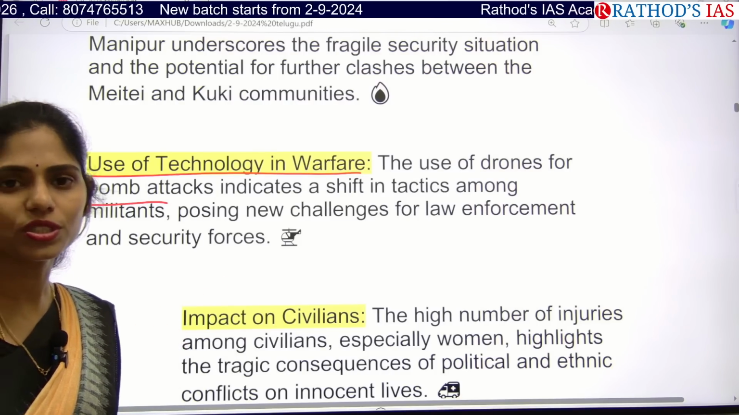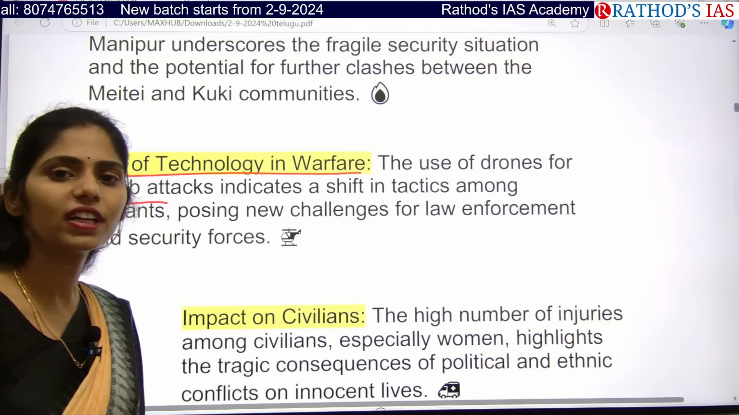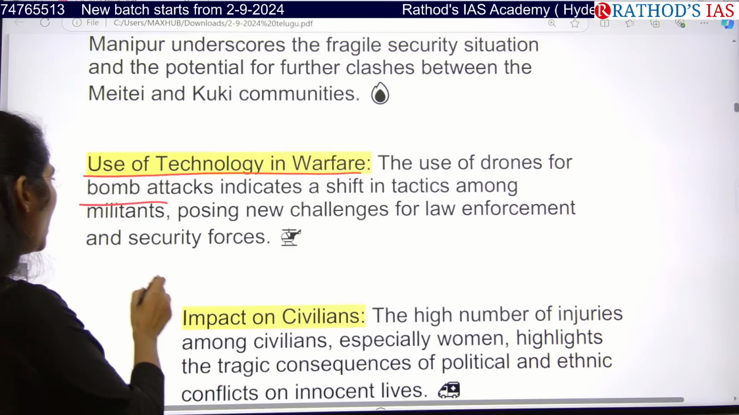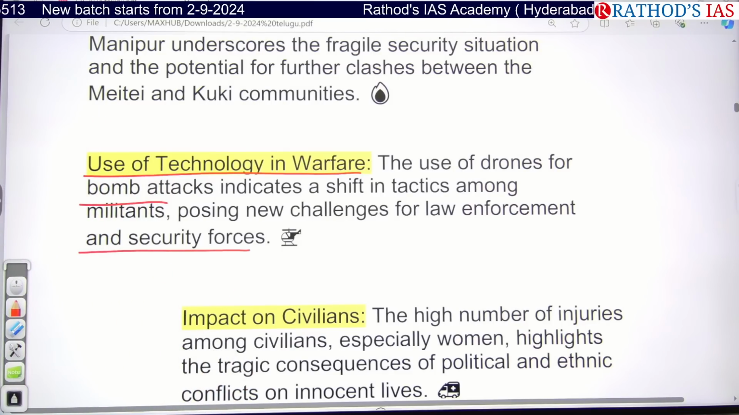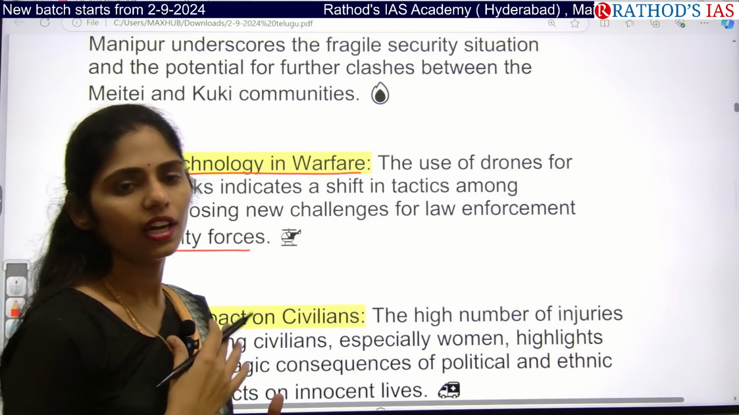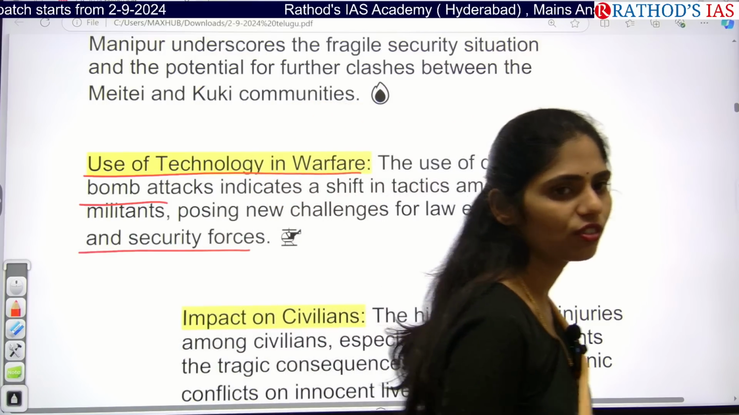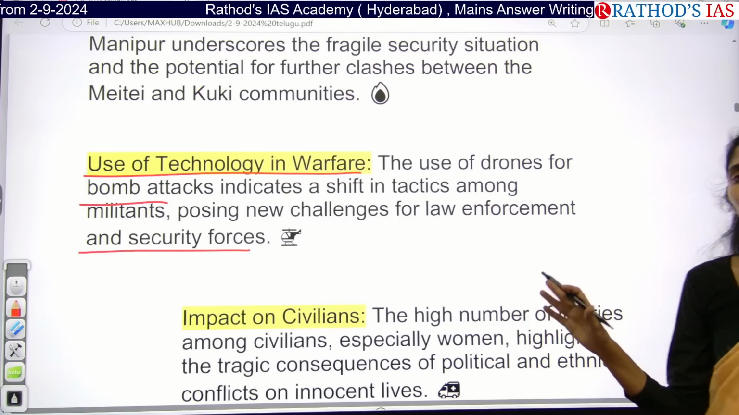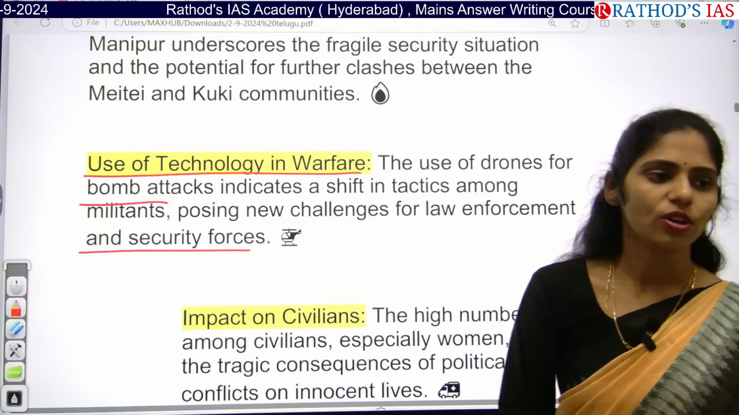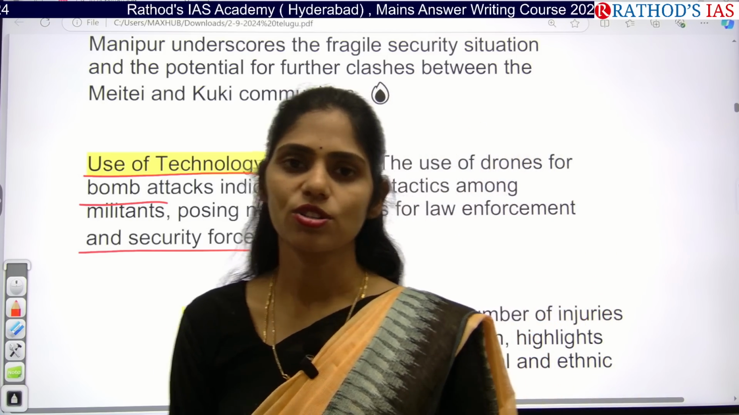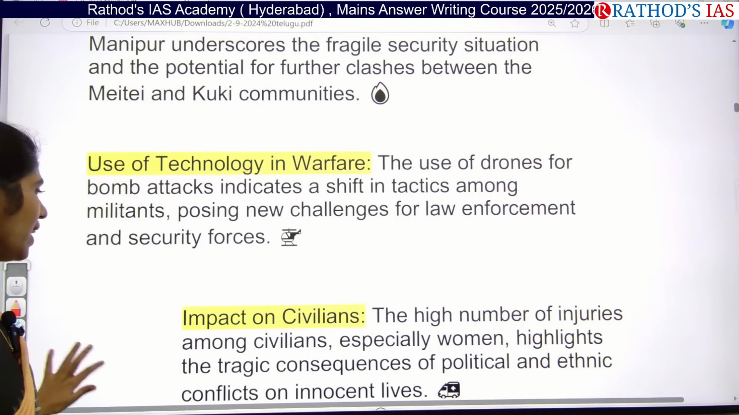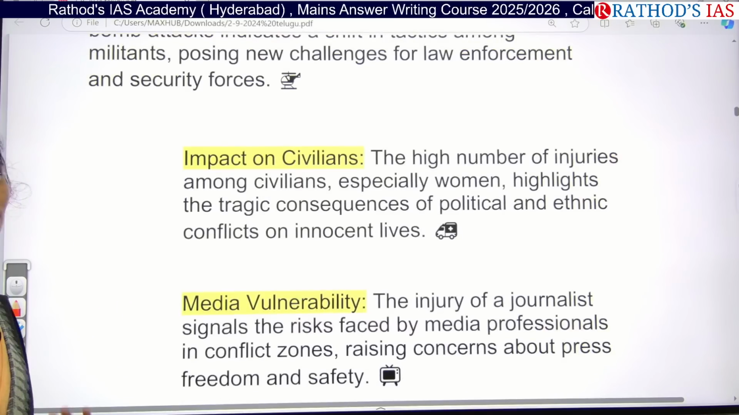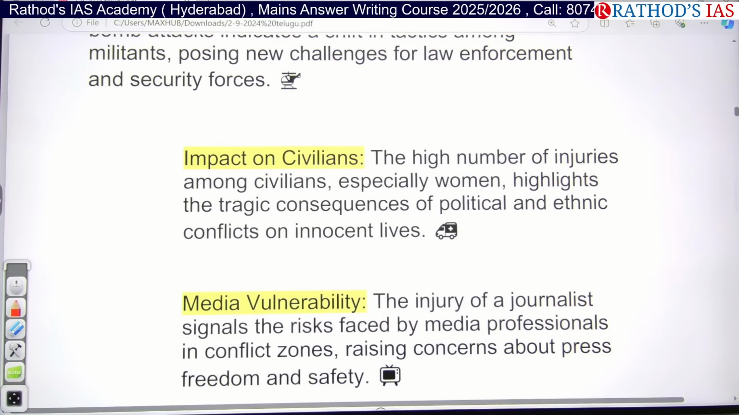So whenever they are using technology, it will be very difficult for law enforcement agencies as well as security forces. They will pose many challenges for these law enforcement agencies and security forces. And not only are journalists and police dying, but civilians are also heavily impacted. A high number of injuries among civilians are also seen, especially women.